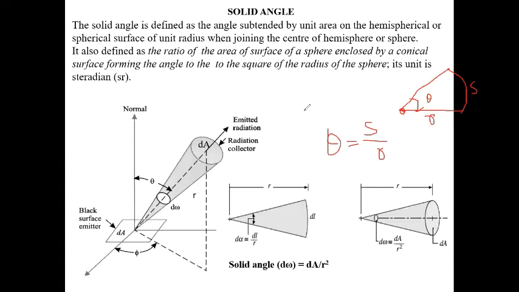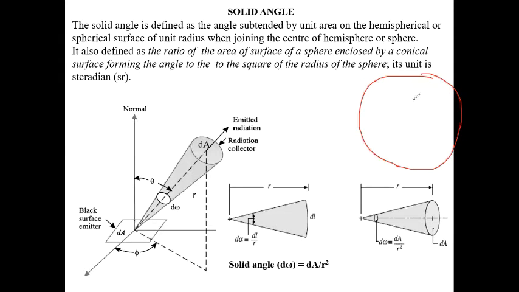But for a spherical surface, because we are concerned with radiation from a spherical surface, we basically do not consider the arc, we consider a small area. So similar to here, suppose this is your sphere. In this sphere you take a small area, and this is the center of the sphere. This is not a single line, it is the area you consider.